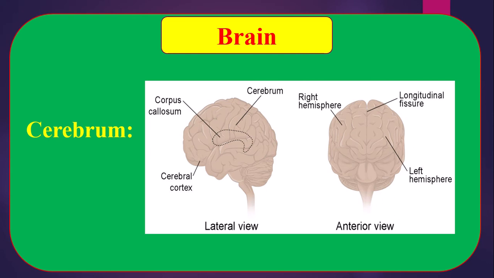On the other hand, just beneath the cerebral cortex, that means the inner layer of cerebrum, is white in color and called white matter. Why is it white? Because it is formed by axons of neurons, and the color of axon is white. That's why the inner layer of cerebrum is white and called white matter.